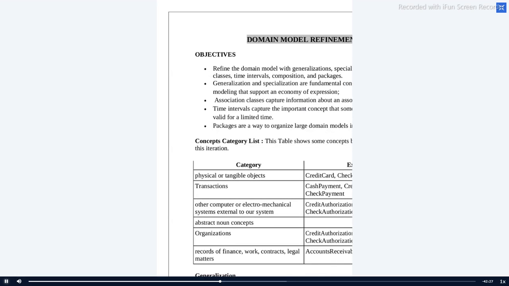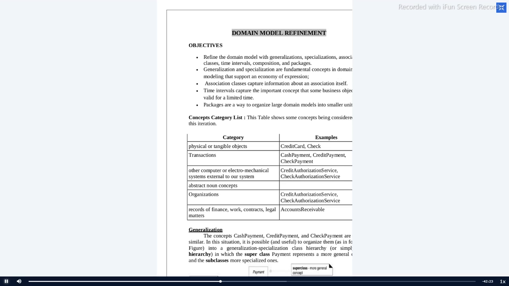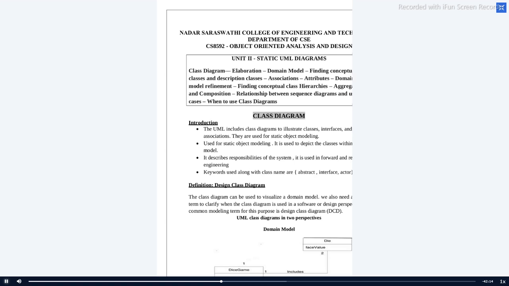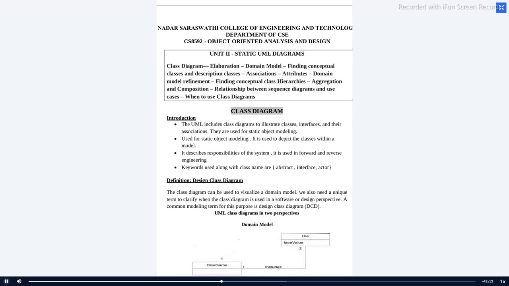Okay. So the next concept is domain model refinement. But before moving into this particular concept, let me move on to the syllabus first, so that you get clear on what topic we are moving on to. Everyone can look at the syllabus. We just started at elaboration, and we have learned about domain model. Next, we started finding the conceptual class.